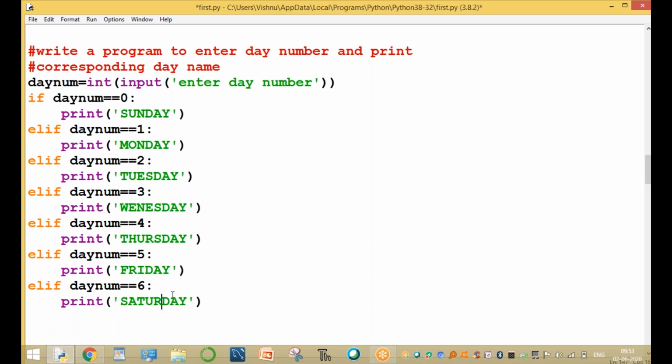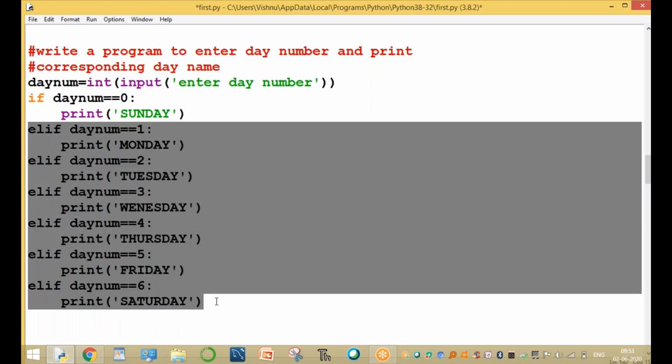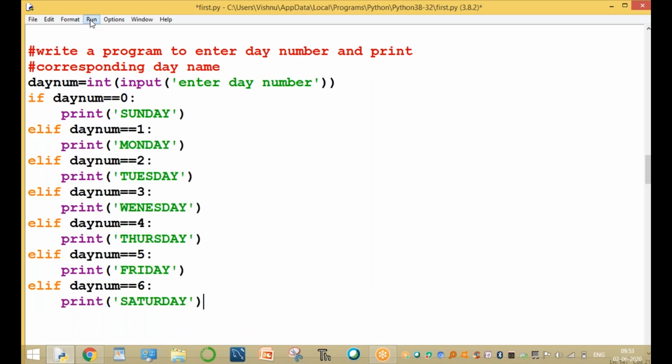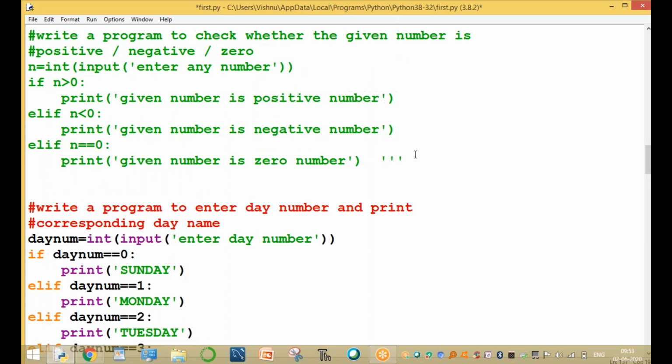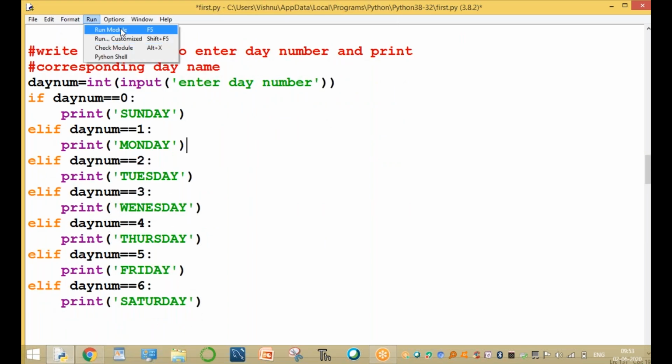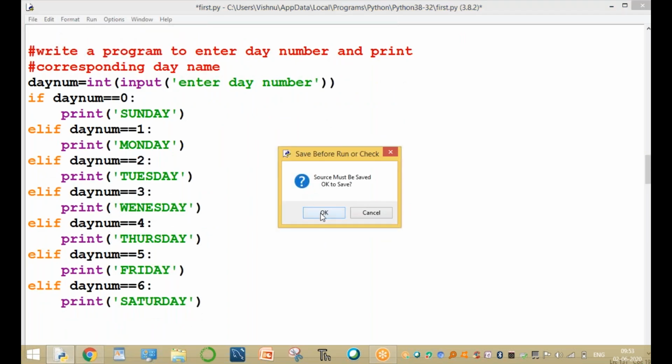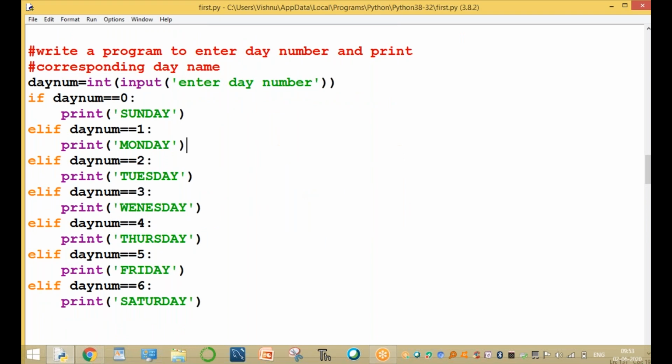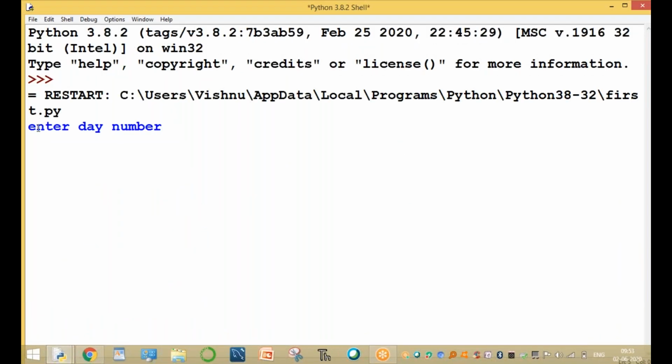This is called elif statements only. We are using about 6 elif statements. Right. Now run this program. Enter the day number and print the corresponding day name.